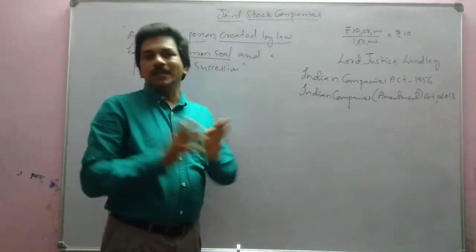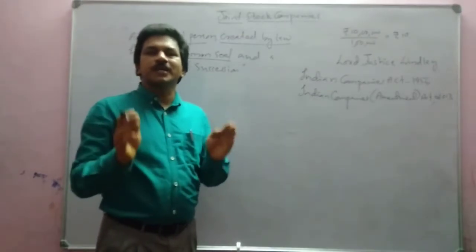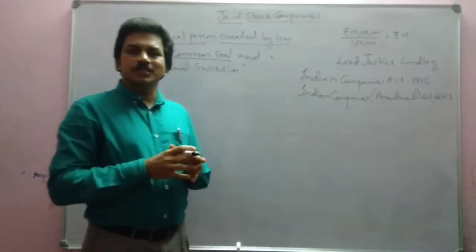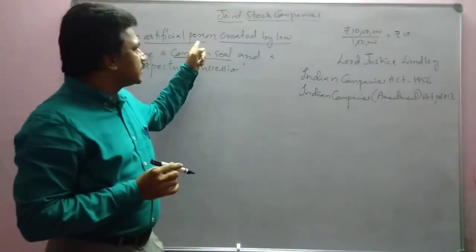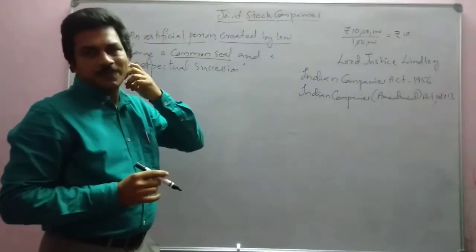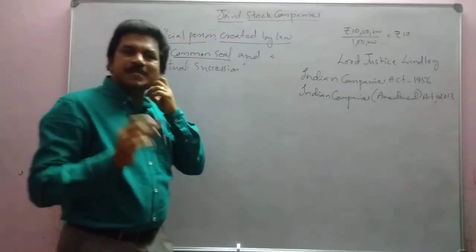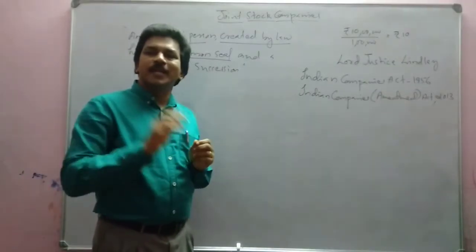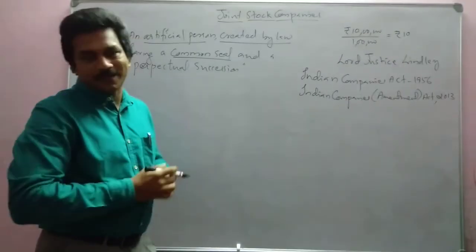Company has a seal and a person will be there called a signatory. What is the speciality of this seal? We have told that it's a person. The surety of the person is his signature. Since the company is not a natural person, company cannot sign.